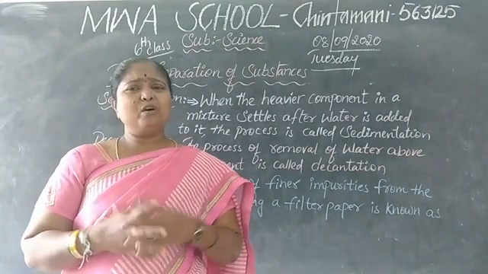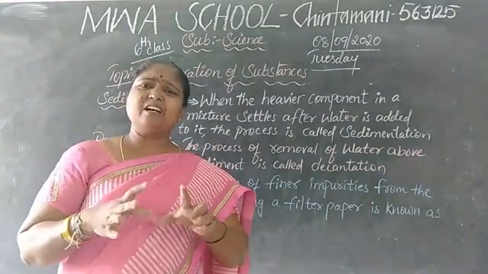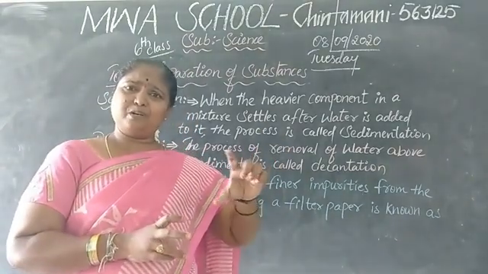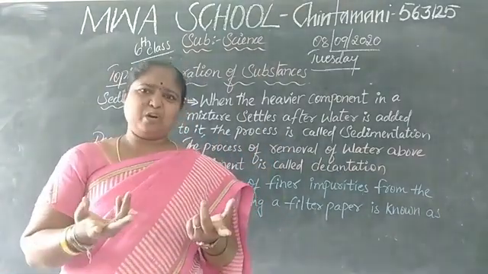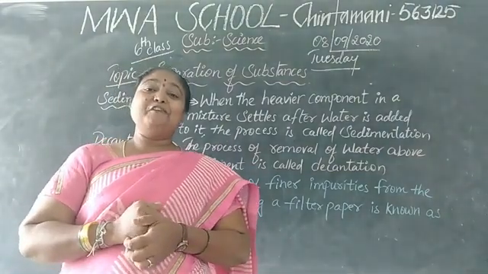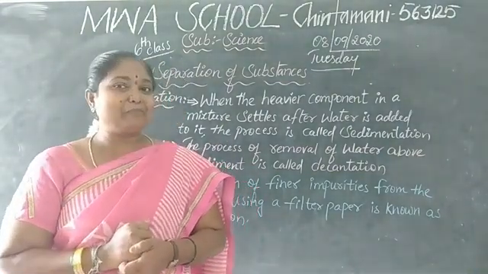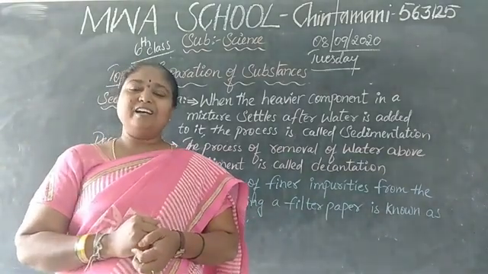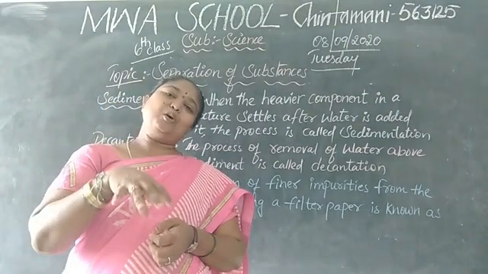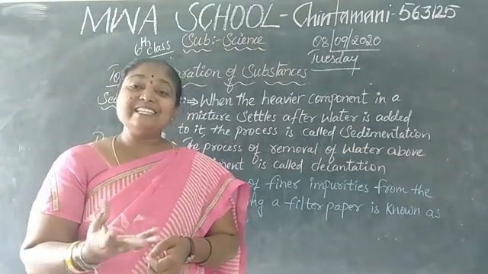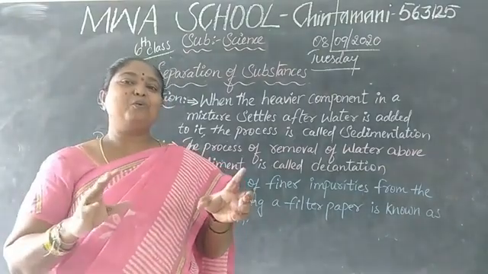Then what do we have to do? Already we have taken the cloth and filtered it. Still we are not getting pure water from the original water we have taken. Then what do we have to do? Here we have to use the filter paper. By using the filter paper, pour the water through it and you can see the pure water.